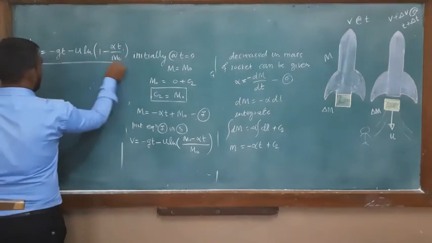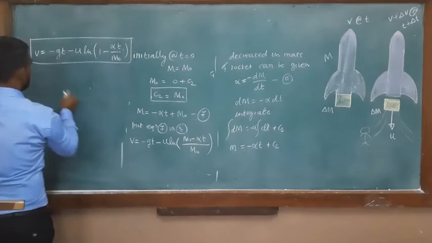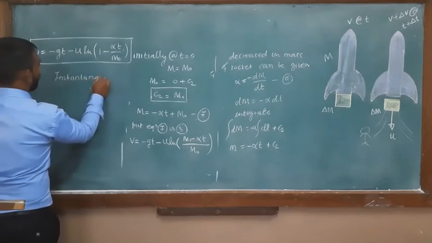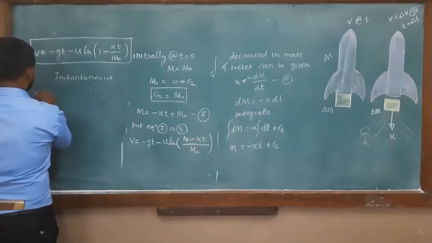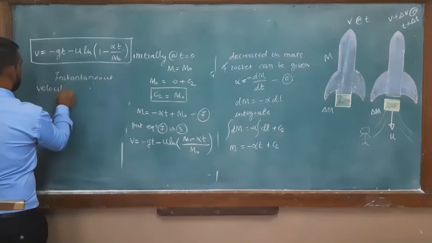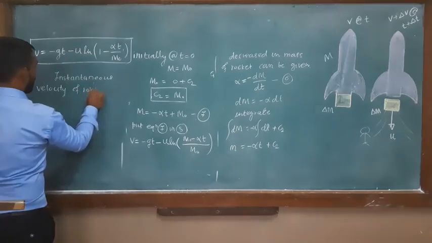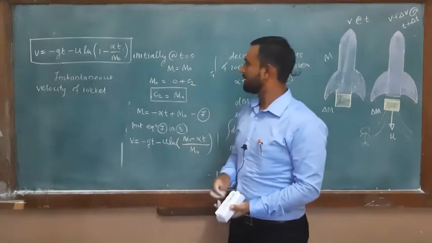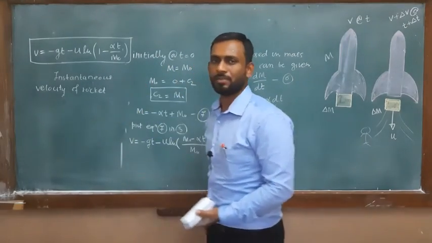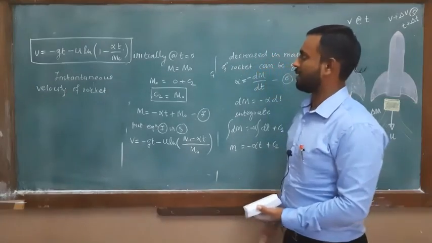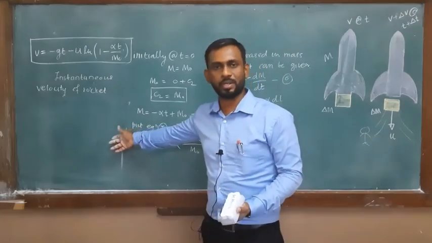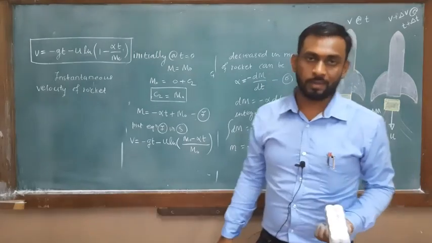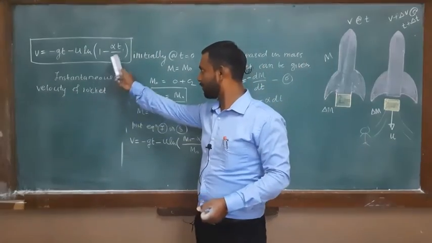So this is the equation of instantaneous velocity of the rocket at any time t. So basically the question is why we represent those quantities in terms of alpha and m0, because we already know equation number 5, which is fine, with m and m0 and u and gt. So why do we represent this equation in terms of alpha and m0?